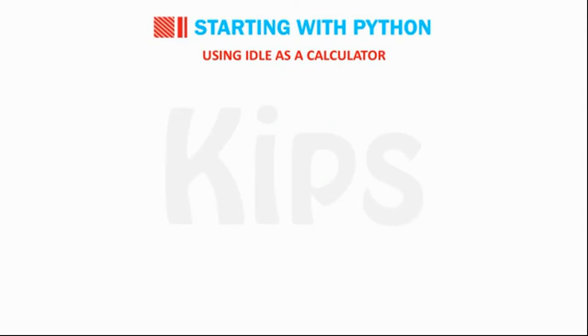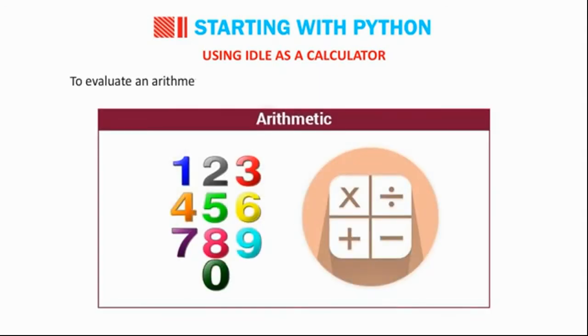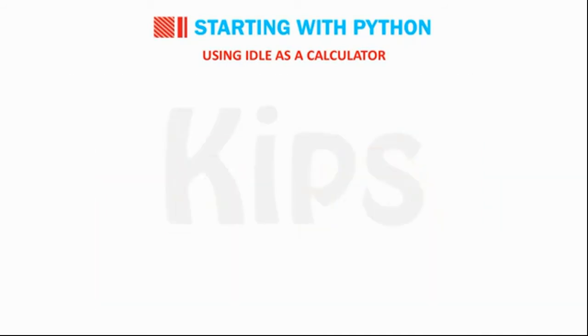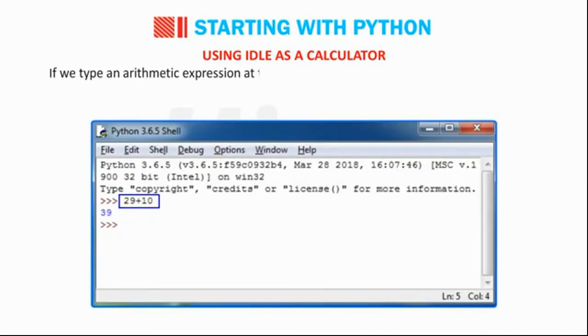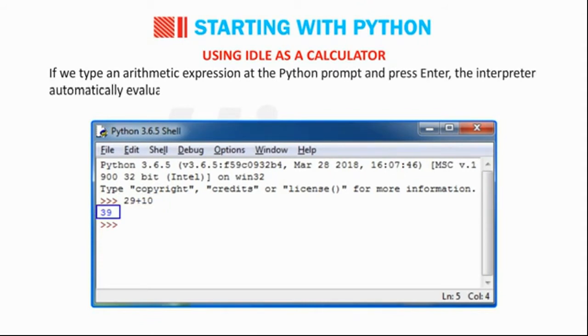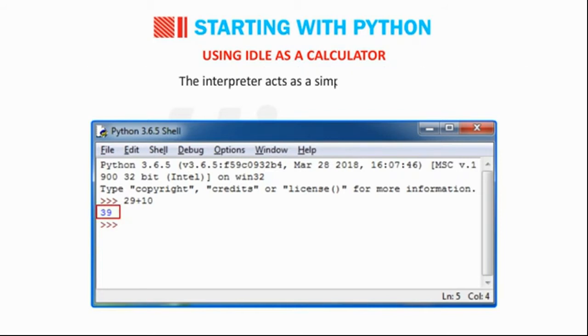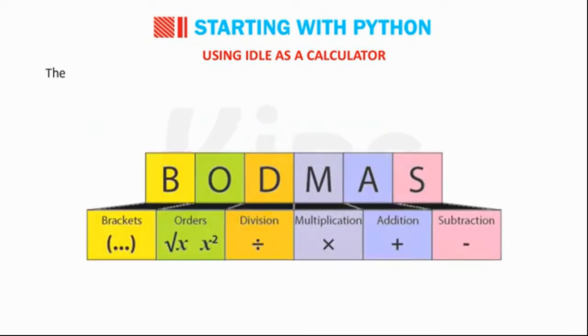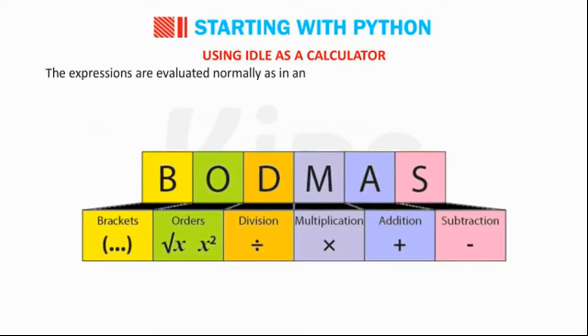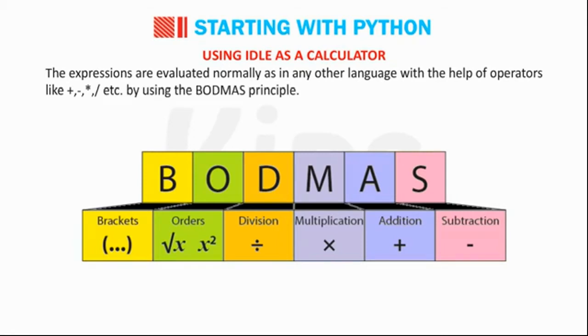Using IDLE as a calculator. To evaluate an arithmetic expression, it is not necessary to use the print function. If we type an arithmetic expression at the Python prompt and press Enter, the interpreter automatically evaluates it and shows the result. The interpreter acts as a simple calculator. The expressions are evaluated normally as in any other language with the help of operators like plus, minus, multiplication, division, etc., by using the BODMAS principle.